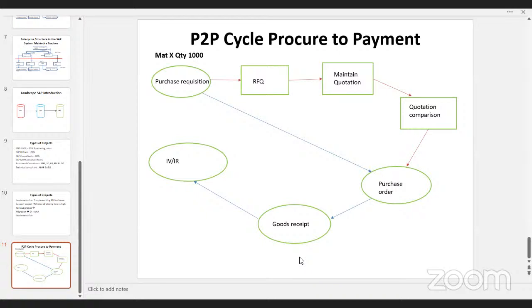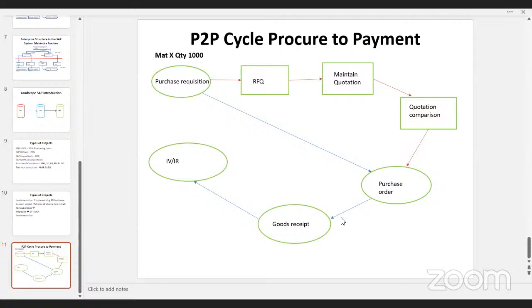Along with the goods, vendor will send you some bill copy also, right? If you order anything from Amazon, you will get some delivery. After that, they'll send you some bill also, right? So what is the price and all. Similarly, when you are purchasing any material with the vendor, vendor will supply you the goods along with that bill copy also. Generally, in normal language, it is bill, but in SAP terminology, it is called an invoice. Okay, for example, vendor will send the invoice for 5 lakh rupees. But blindly we will not make some payment to the vendor 5 lakhs, right? First of all, you have to verify that invoice.